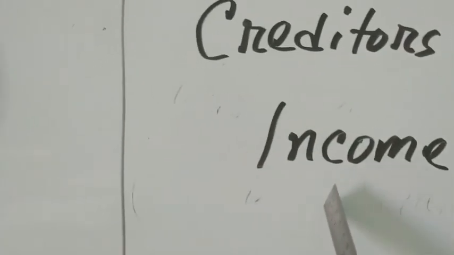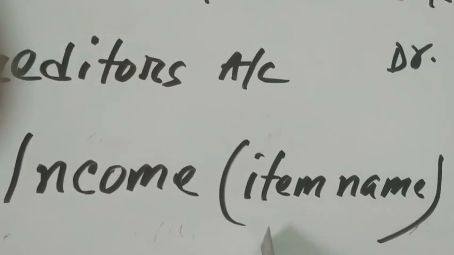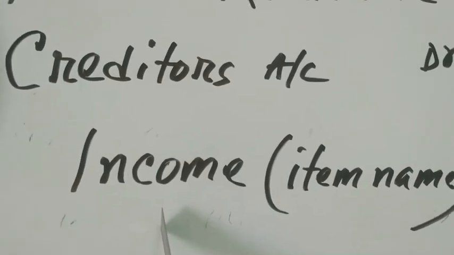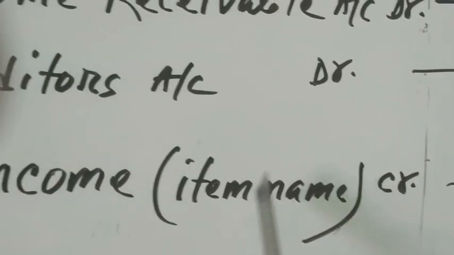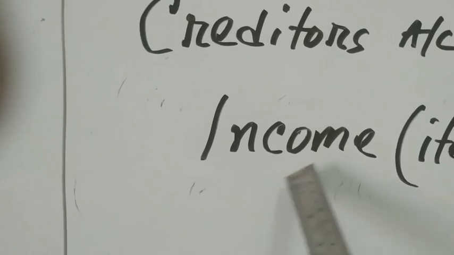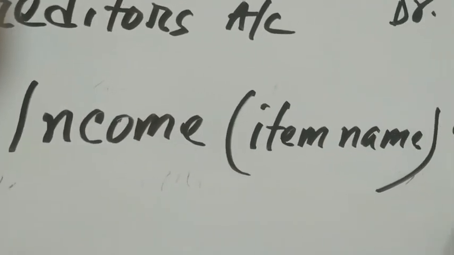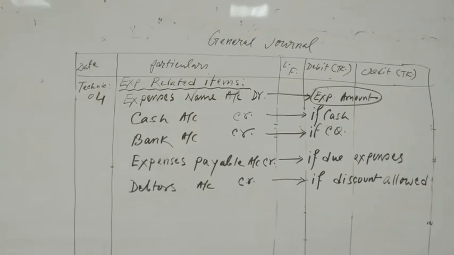Whatever the income item, that item you have to write here. That's why I have written here income item name credit. If commission, then commission account credit. If rent received, rent account credit. If interest received, then interest account credit. Understand? Let's come to technique number 4.